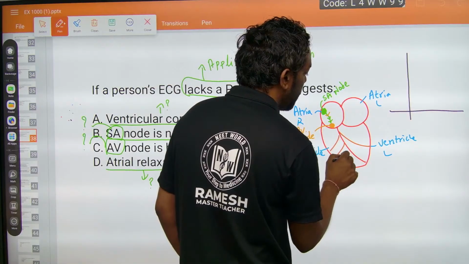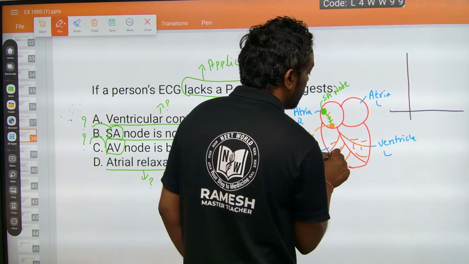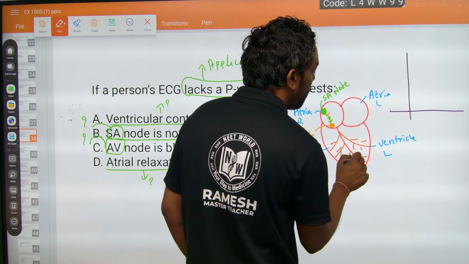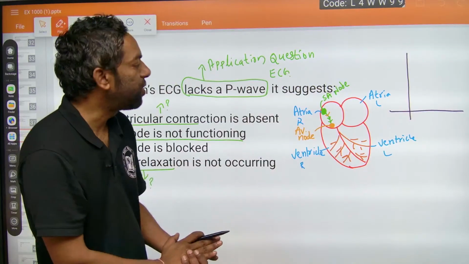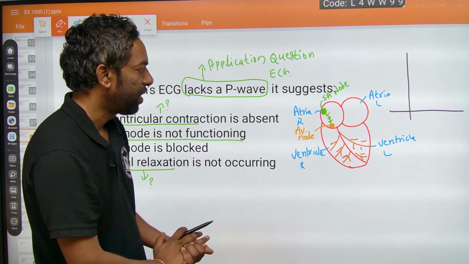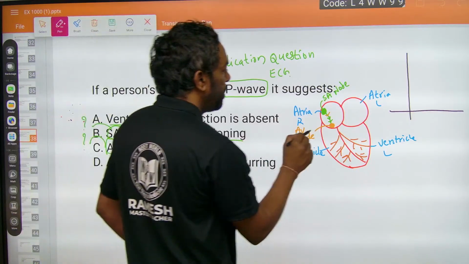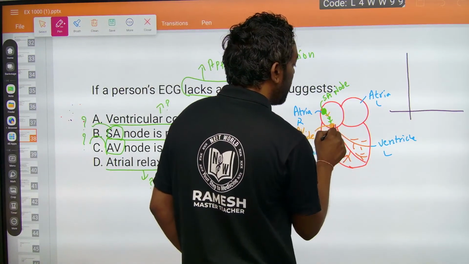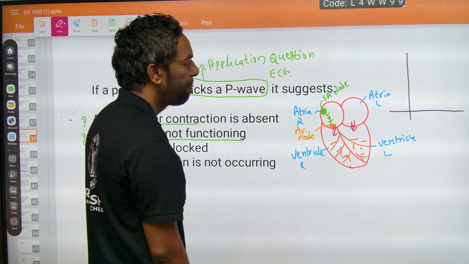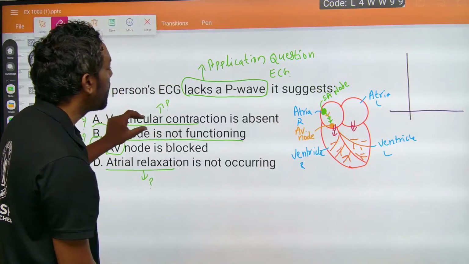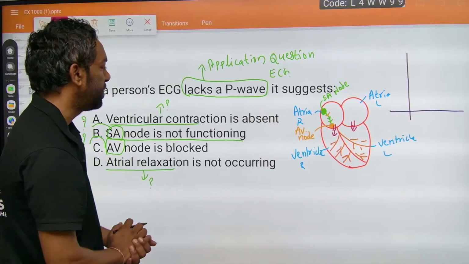Chordae tendineae and Purkinje fibers carry the signals throughout the heart, so that blood can pump from atria to the ventricle. If ventricular contraction is absent and the SA node is not functioning.